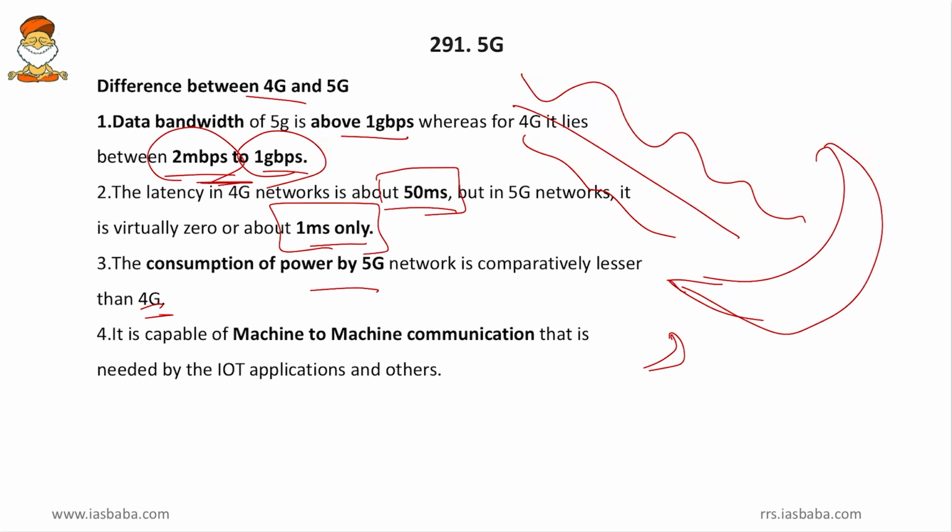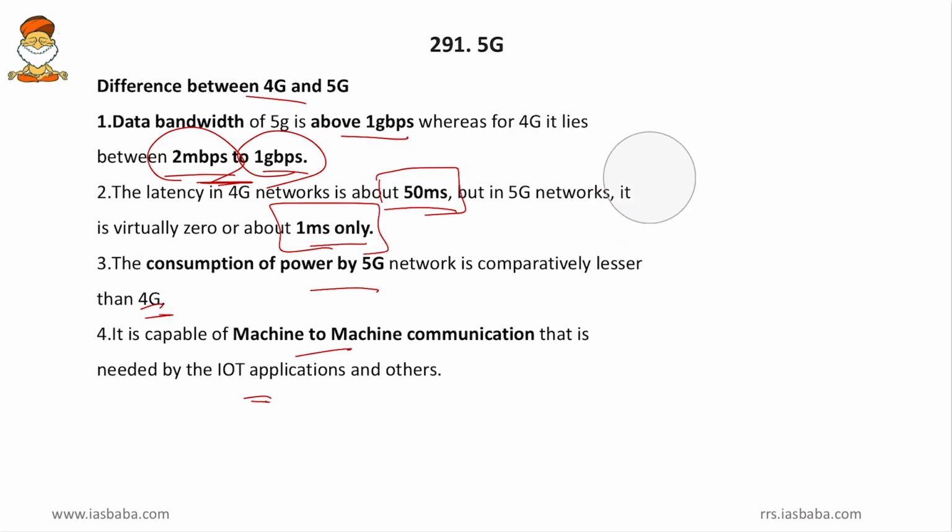And then it is capable of machine to machine communication, and that is needed in IoT or Internet of Things. Friends, what is machine to machine communication? Consider 4G. In 4G, consider two cars that are coming against one another on a road, and if this car has a brake failure, it has to communicate with the other car. Now how does the communication go in 4G?